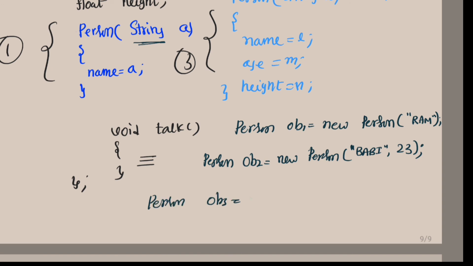Person ob3 equals new Person, like some other name, followed by age, followed by age and height. See, the value must be associated with the f.